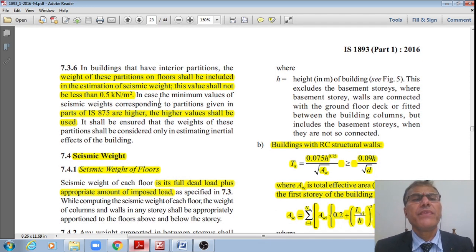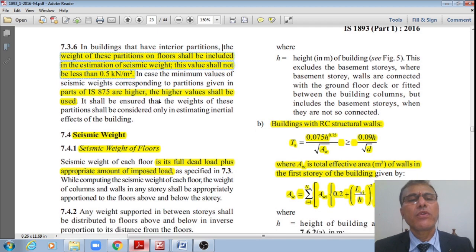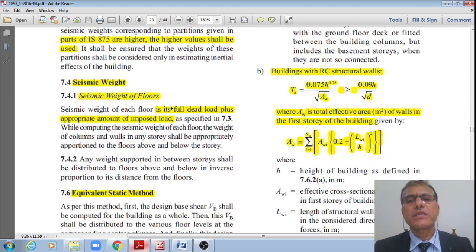The weights of the partitions on floors shall be included in the estimation of seismic weights. This value shall not be less than 0.5. If we do have interior partitions, then a value shall be taken as 0.5 kilonewton per meter square, right? However, if higher values are arrived at, then those higher values shall be used, but not less than 0.5 kilonewton per meter square.